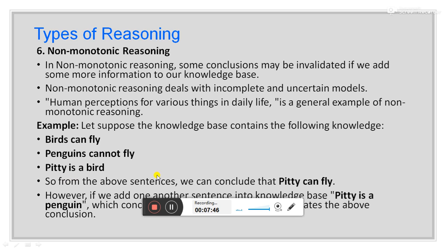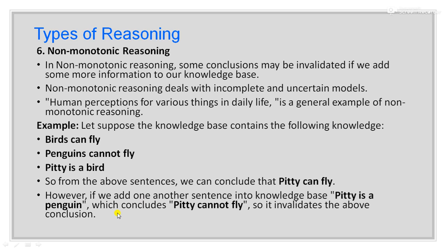But now I am adding one more sentence, and the sentence is Pitty is a penguin, which concludes that Pitty cannot fly. So if we have the first three sentences, we infer that Pitty can fly.